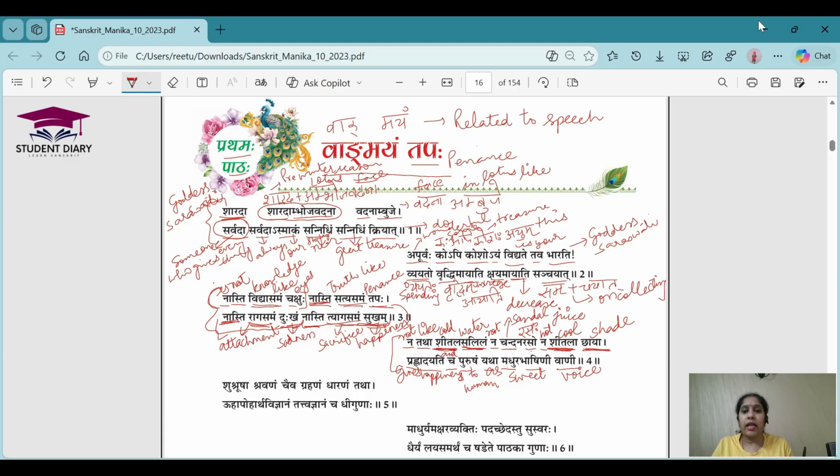So here the poet is telling how much happiness cold water can give you. When you get very sweet, cool, good water to drink, that is going to give you a lot of happiness, right? Then we know that sandal juice is very cool. It gives us a cooling effect. If someone rubs that on our skin, we will feel that cooling effect and feel so happy. Then shitala chaya: if you are standing in the shade of a tree, it is also cool and gives you happiness.